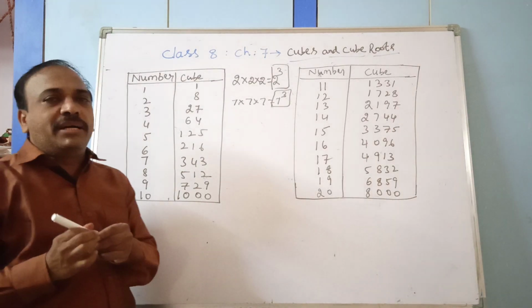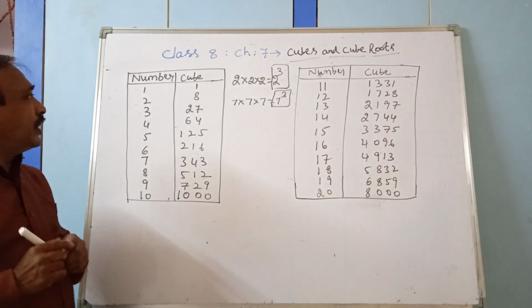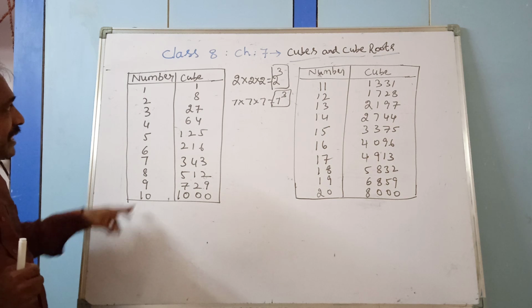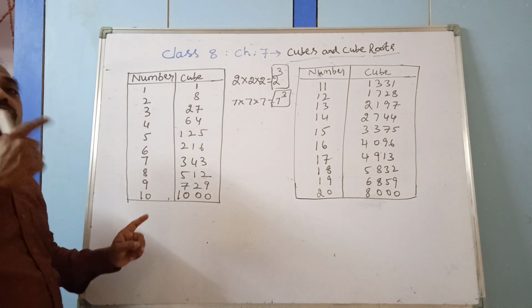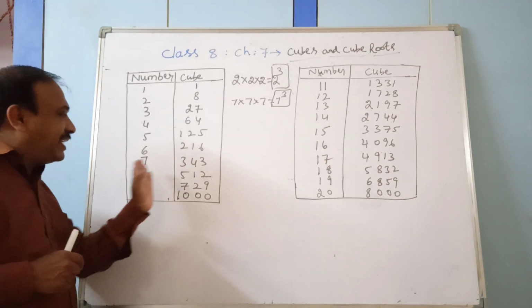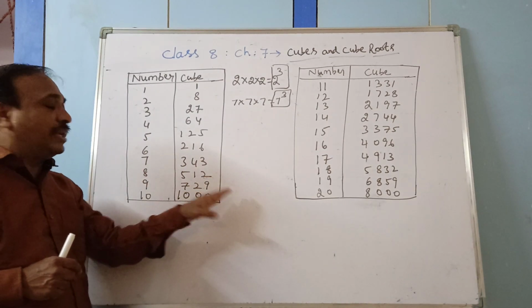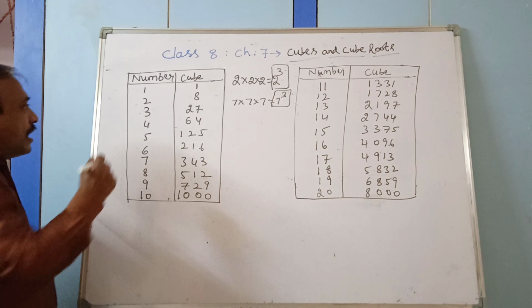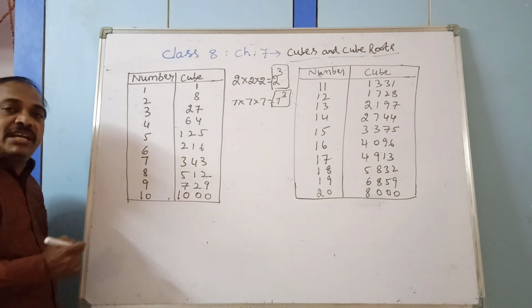Now we see some numbers which are here on the board: the numbers 1 to 10 and their cube results. 1 into 1 into 1, 2 into 2 into 2, 3 into 3 into 3, like 7 into 7 into 7, 9 into 9 into 9. Such numbers are perfect cubes. How many perfect cubes are there?